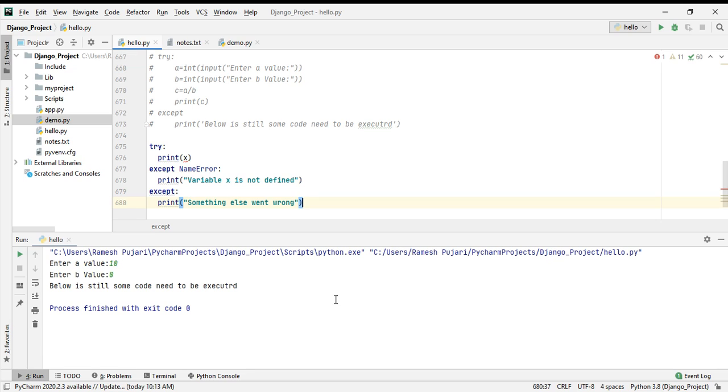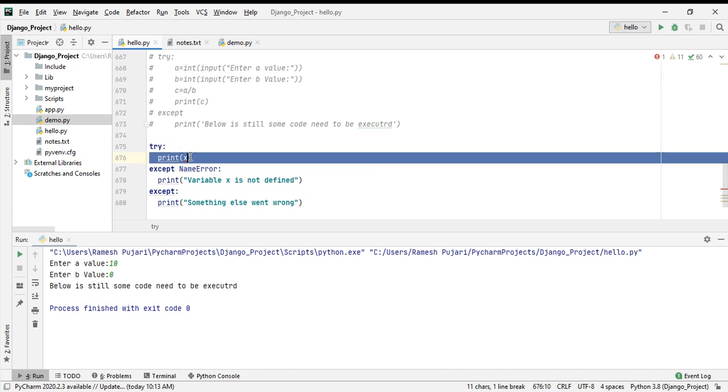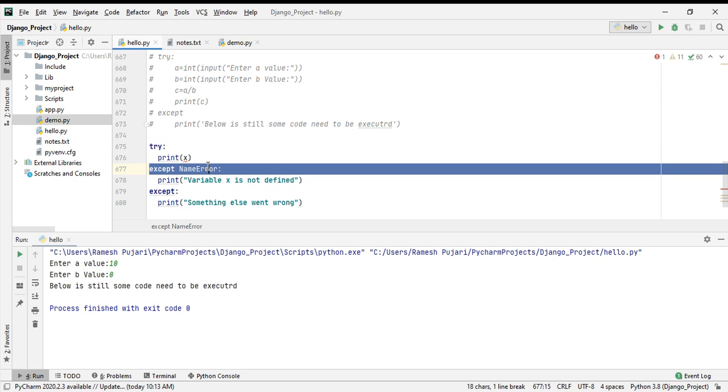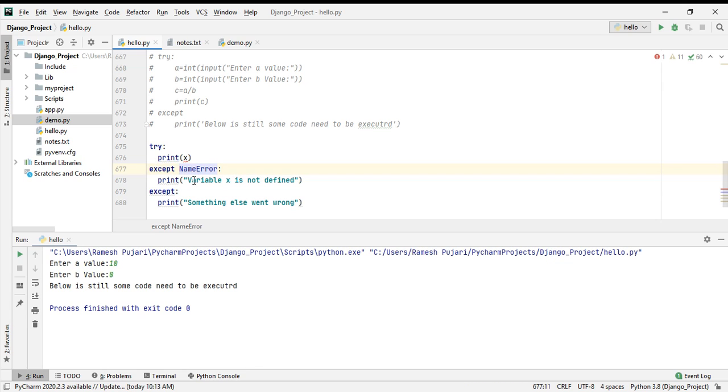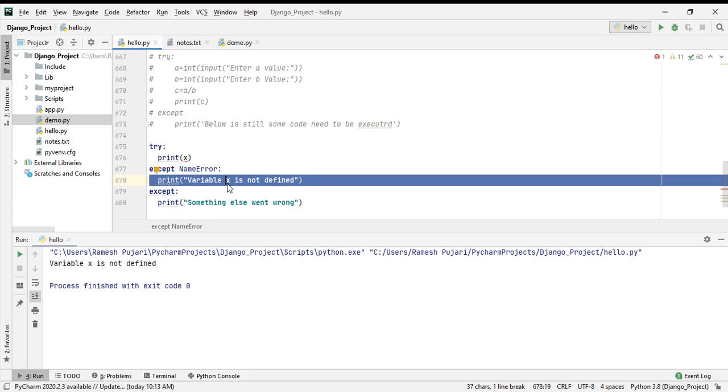Now in my example, x is a variable here. I have not declared or defined it anywhere in the program. So it will give the name error. So for that I am catching the name error here and printing that the variable is not defined. If x is not defined, it will come to this statement and print x is not defined. So x is not defined in the program.